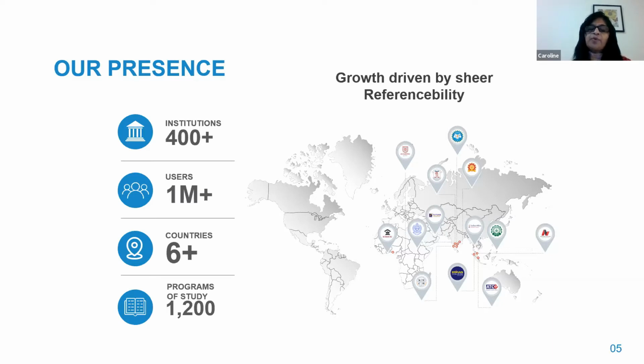And more than 1,200 programs of study are being handled by Camo. Camo's differentiating proposition is that our growth is driven by the referenceability of our customers, which we are very happy about. That's a bit of an introduction about who we are and what we do.